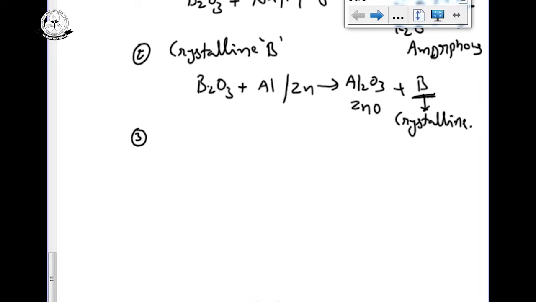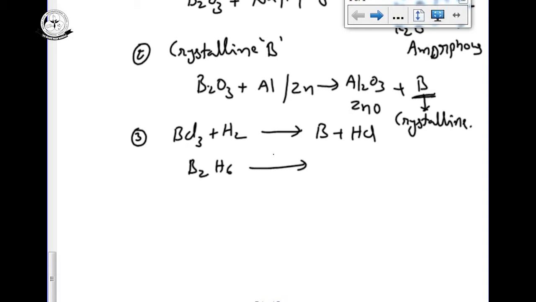Crystalline boron can also be prepared from BCl3 on reaction with hydrogen to give boron plus HCl. Otherwise, diborane, B2H6, on heating decomposes into boron and hydrogen.